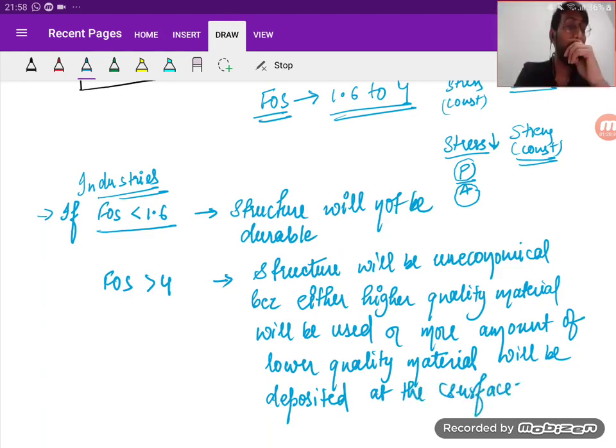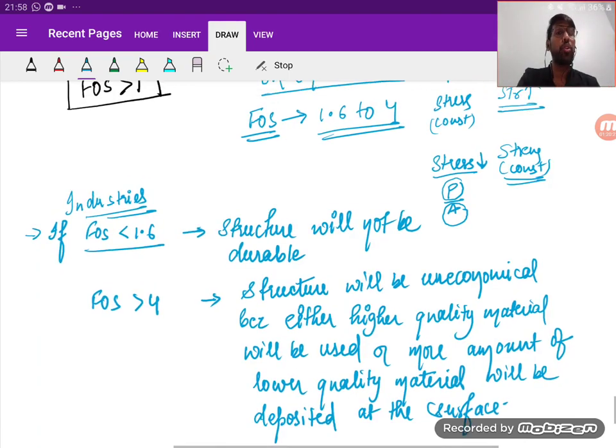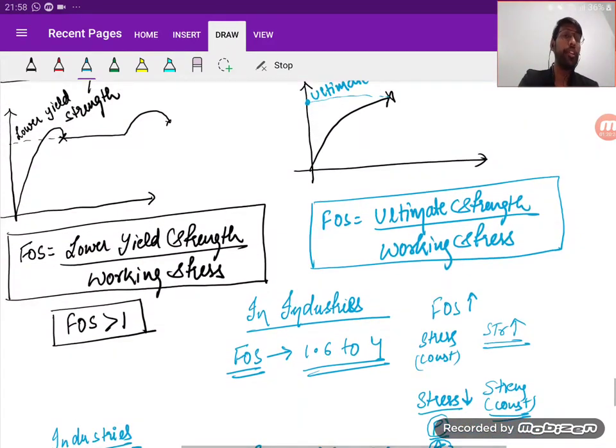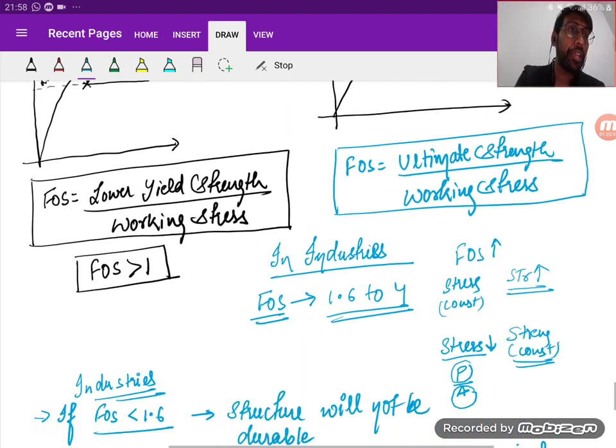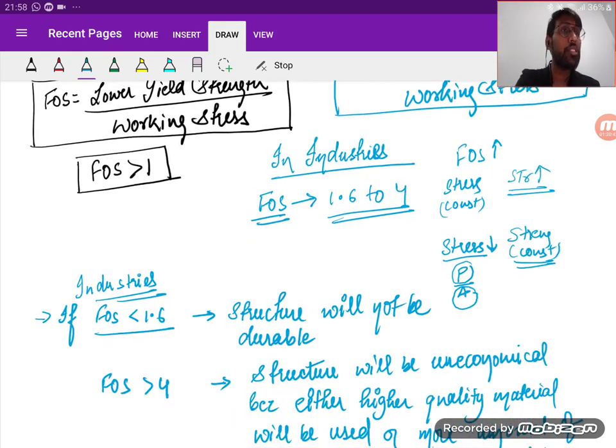Is it clear? I hope you understood this, right? So that is the importance of factor of safety, to indicate what the working stress should be that we make the beam resist, so that the structure does not fail, whether you take a ductile material or a brittle material. If the factor of safety is less than this range, then the structure will not be durable, and if it is more than this range, then the design will become uneconomical.